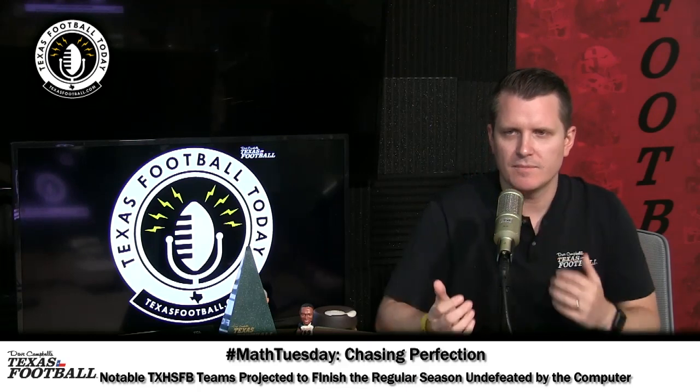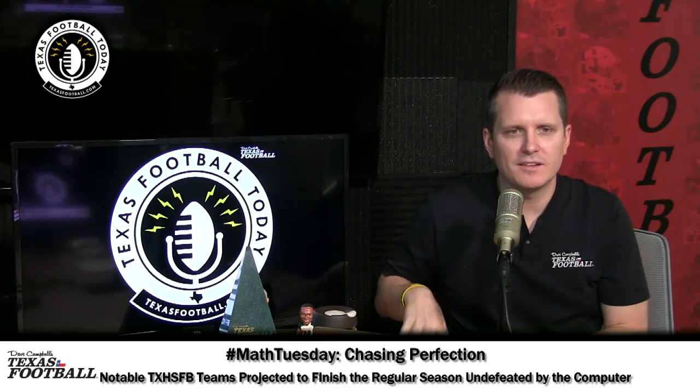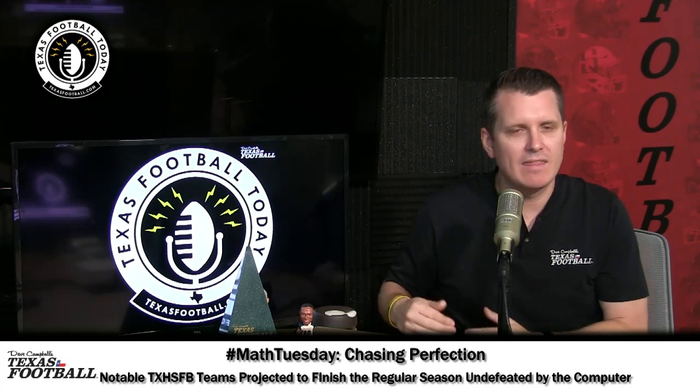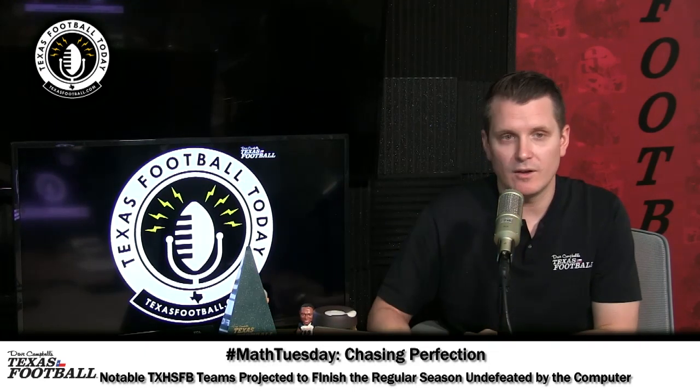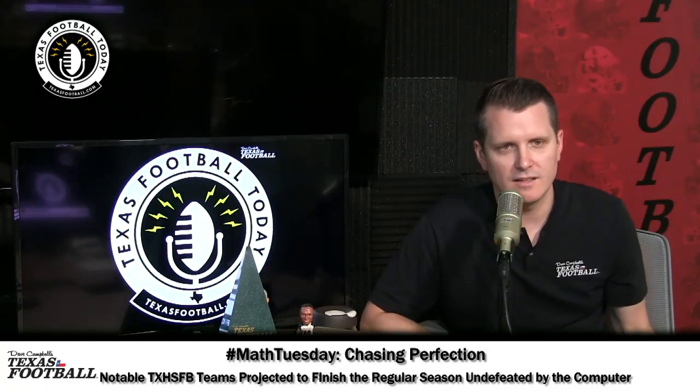I think I've explained the way that our rankings work in conjunction with our game projections, in the sense that the computer assigns a team a numeric rating. The rating then determines whether or not they would be favorites or underdogs against any particular team. If you overachieve, your rating goes up. If you underachieve, your rating goes down, and it kind of reaches an equilibrium. It's an Elo rating. And it's an unfeeling robot. It doesn't have tears. It's literally on-field performance.